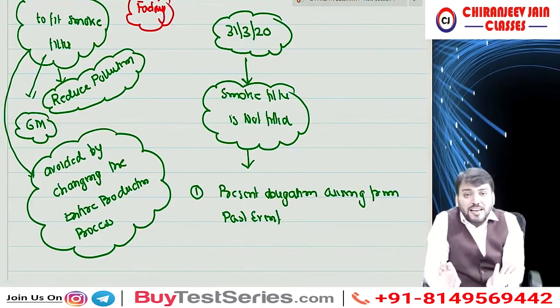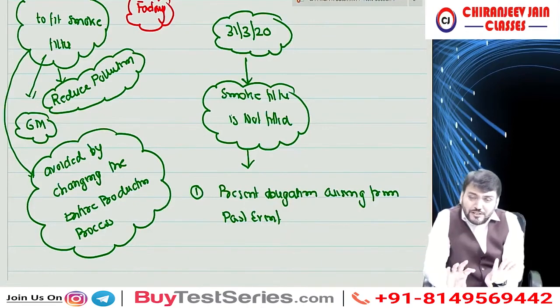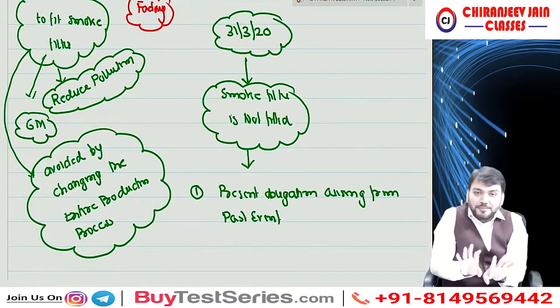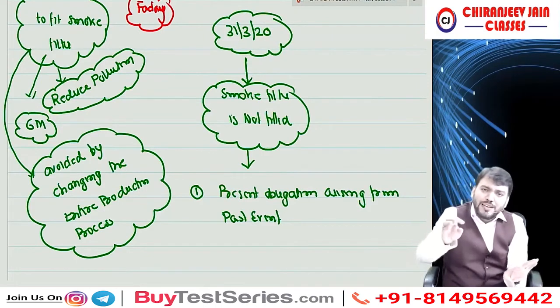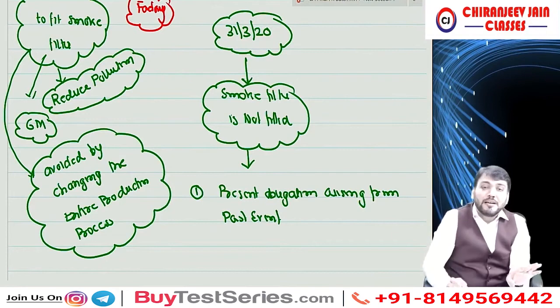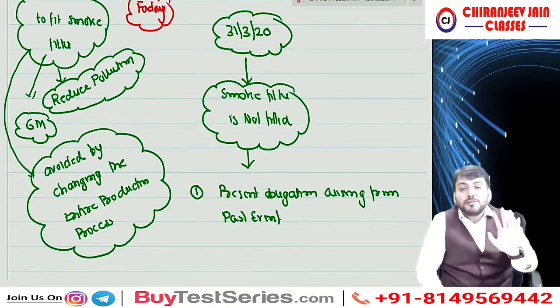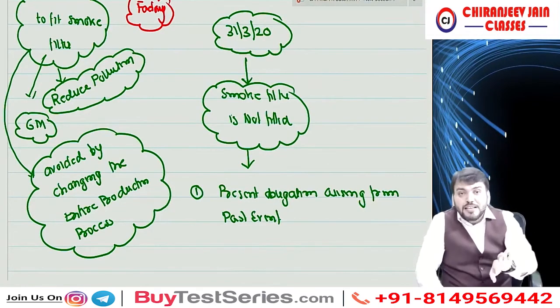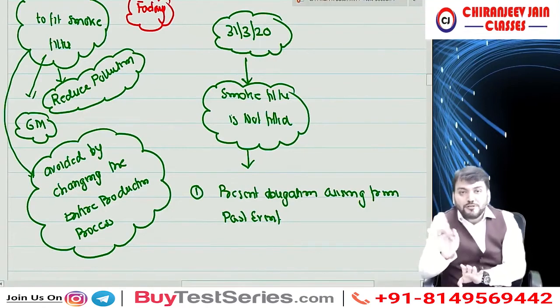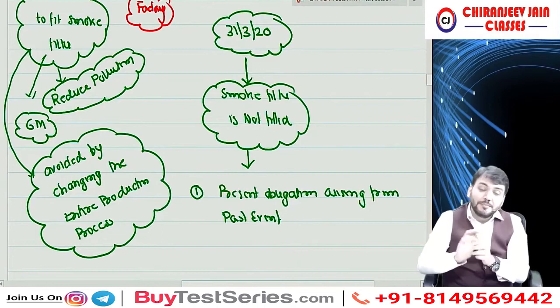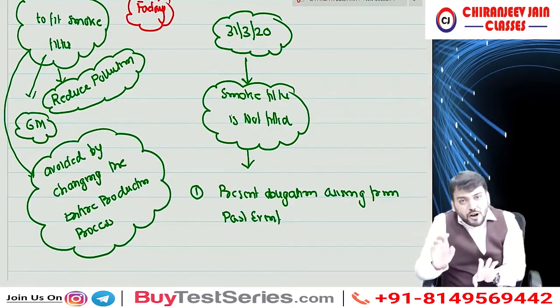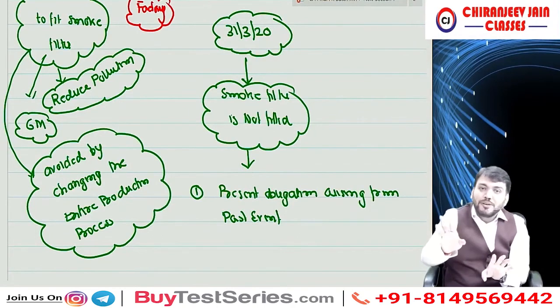Whenever the question is silent about the amount, we will always assume that reliable estimation can be made. If the question has not given the amount, we need to assume that reliable estimation can be made. Otherwise, the provision would never be recognized. So you need to focus on the first and second conditions. If the amount is not given, we assume yes, the amount can be estimated.